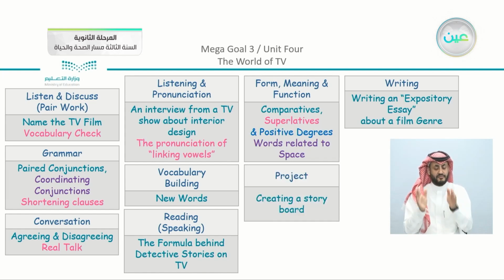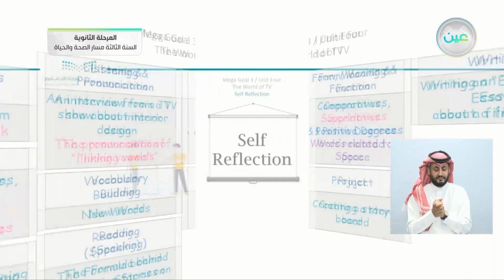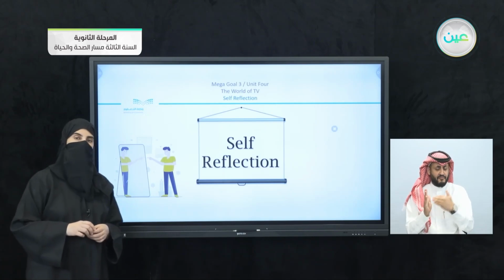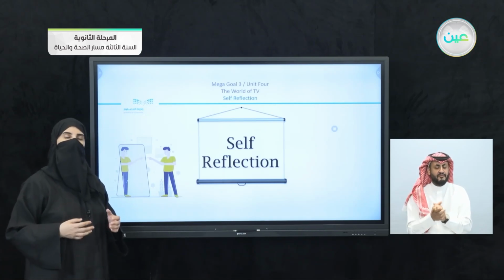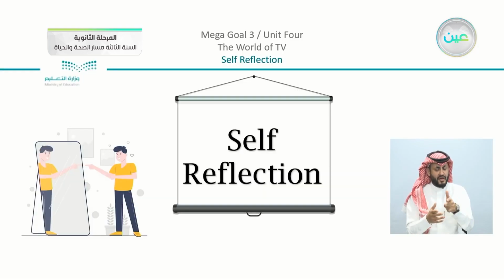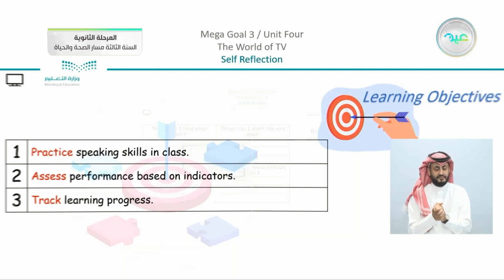And today's lesson, which was the project, we have here creating a storyboard that I am sure that they will be creative and amazing. So we have come to the last part, which is going to be the self-reflection. Of course, we self-reflected in all the units before, Unit 1, Unit 2, and Unit 3. Coming to our end here, we have here the objectives of the self-reflection: to practice speaking skills in class, assess performance based on indicators, and track learning progress.